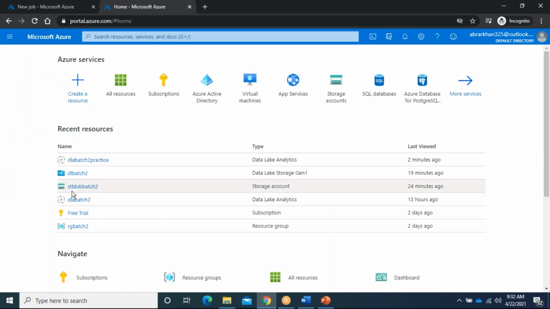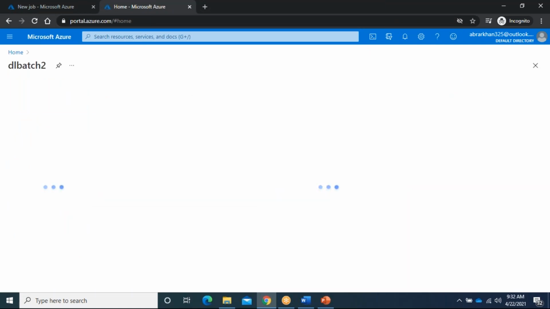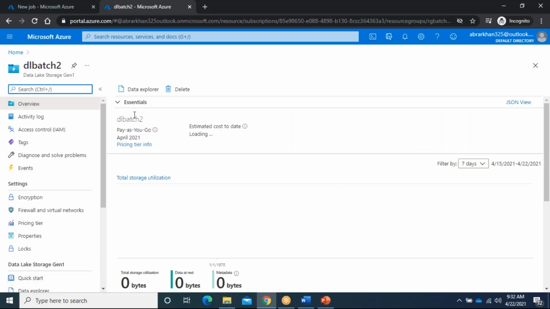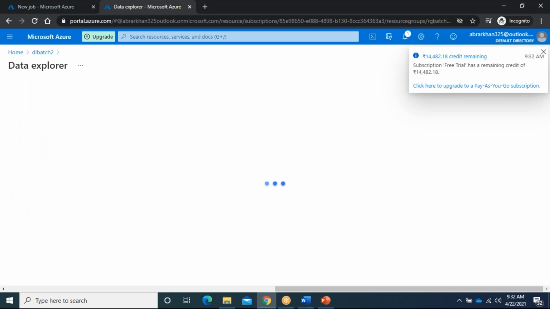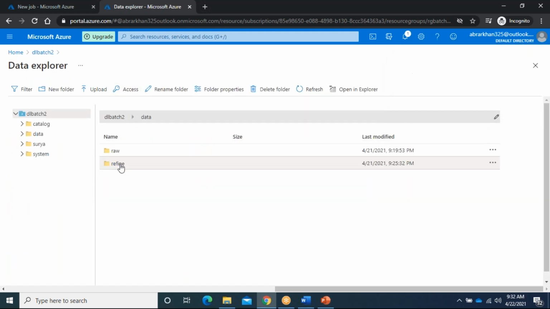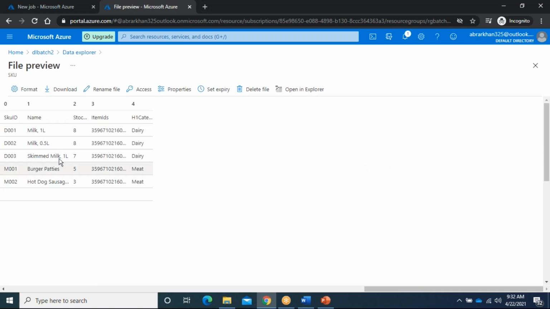Before that, I told you what our data lake is. This is our data lake. For example, you can assume we are getting the data in a raw format in one of the folders. So for example, I created the data folder, and in that I defined the raw. Here you can assume I am getting some files. For example, if you take SKU, I have SKU ID, name, stock, item IDs, H1 category.